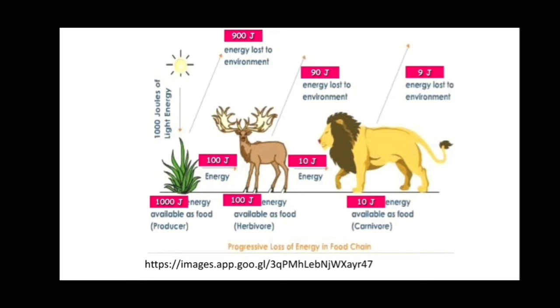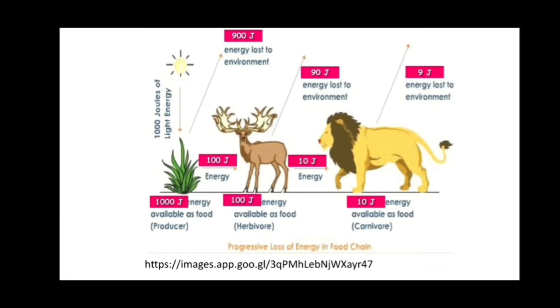When the herbivorous animal, for example in this diagram a deer, eats the plant, 100 joule of energy is available in the form of food for the herbivorous. From that, 90 joule energy is lost to maintain the body, and only 10 joules of energy is present in that herbivorous. And when the herbivorous is eaten by the carnivorous, 10 joule energy is available as food for the carnivorous.